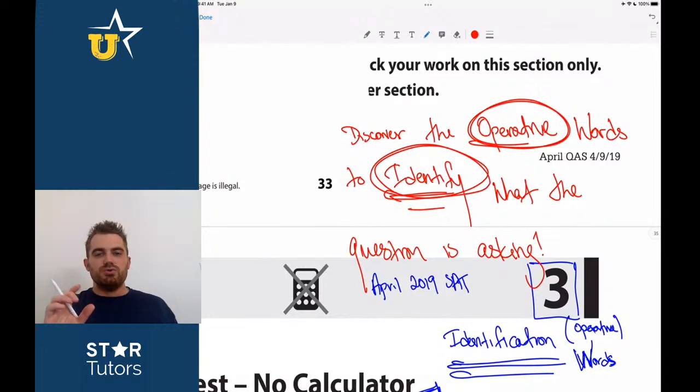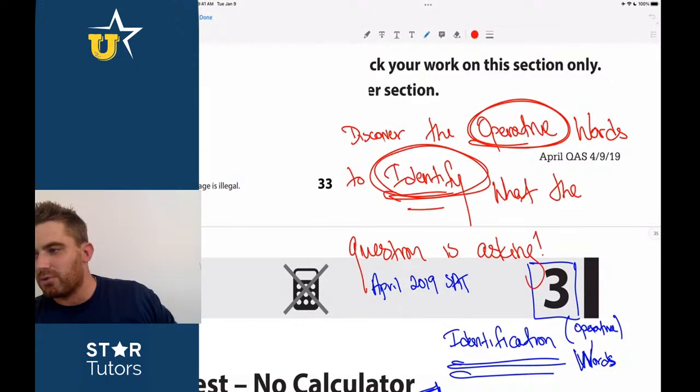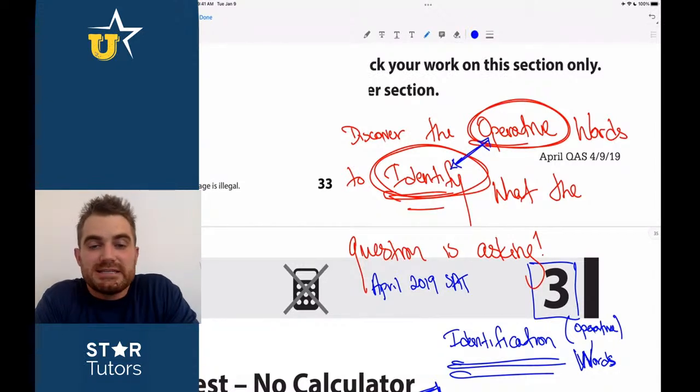And if you can do those 2 things, if you can identify the operative words, I guarantee that you will find the SAT math test to be far easier than it may seem right now. And that's particularly true of any students that feel really comfortable with their math class, but they just can't figure out the SAT math section or sections, right?